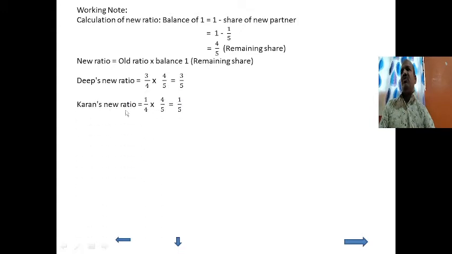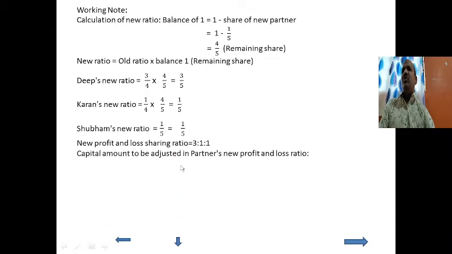Again, current new ratio is 1 upon 4 into 4 upon 5, deducting the same value we get 1 upon 5. Shubham's new ratio will be 1 upon 5. So the new profit sharing will be 3:1:1.